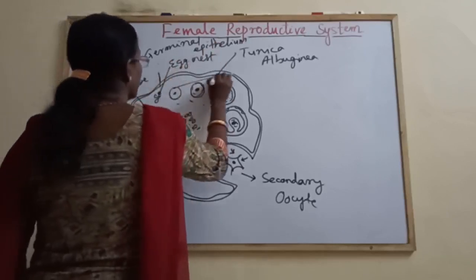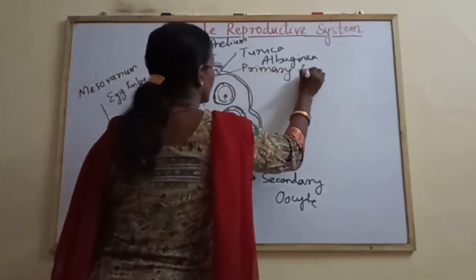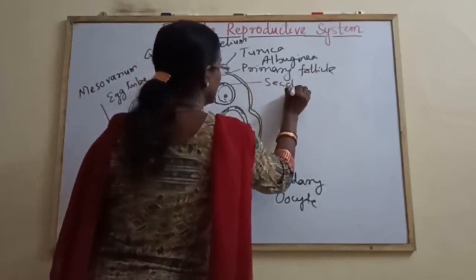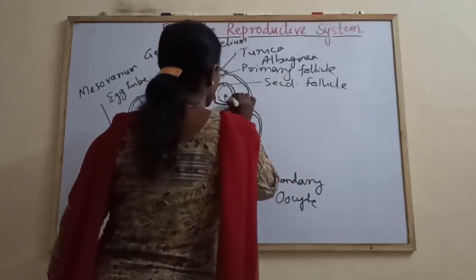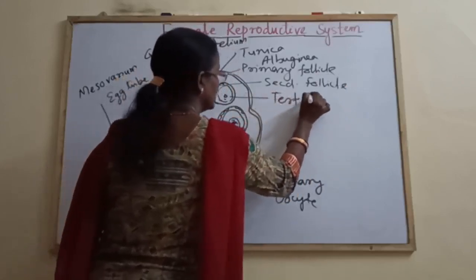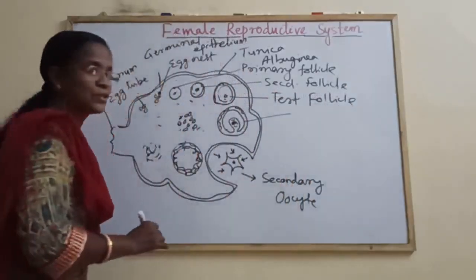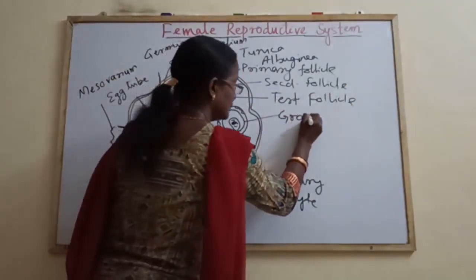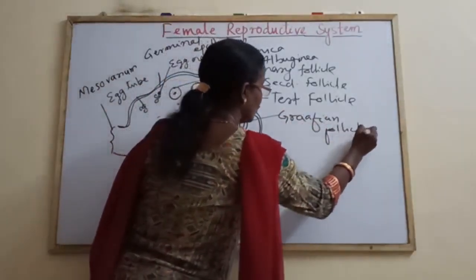Primary follicle, secondary follicle, tertiary follicle. This one is the mature follicle. Mature follicle is known as Graafian follicle.